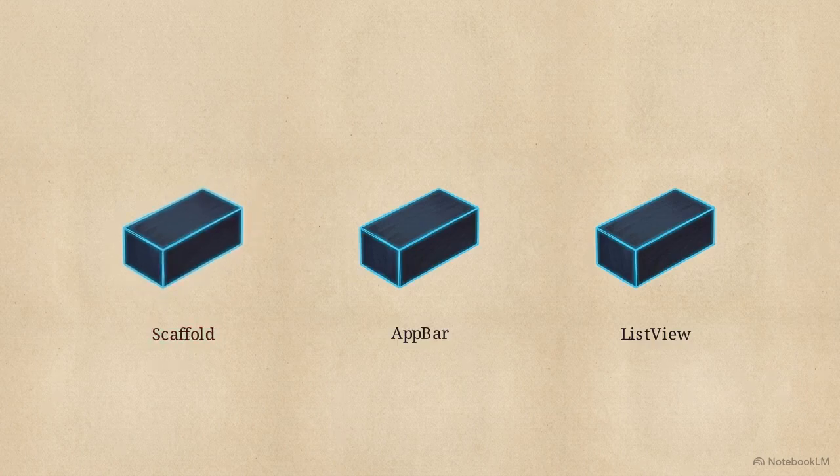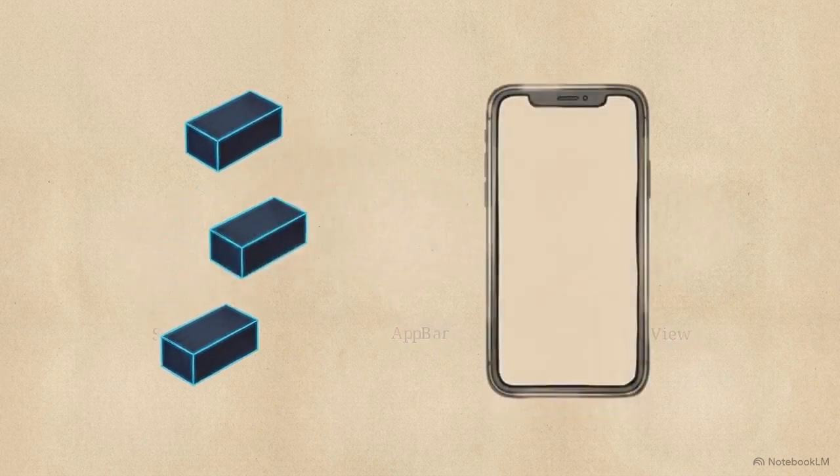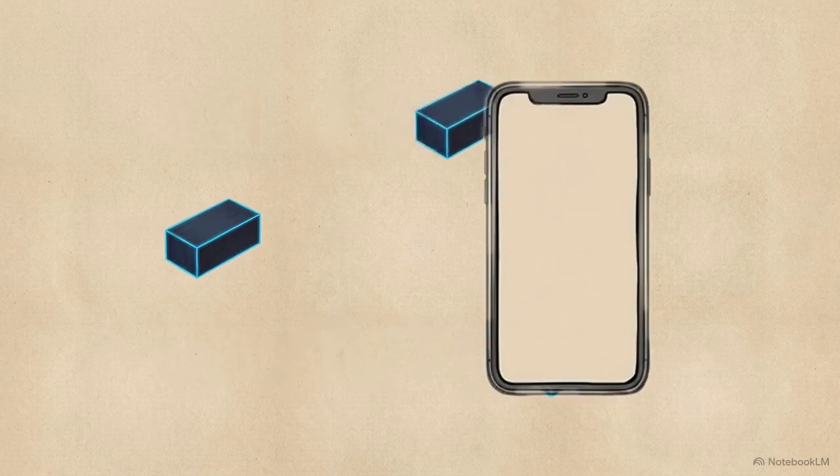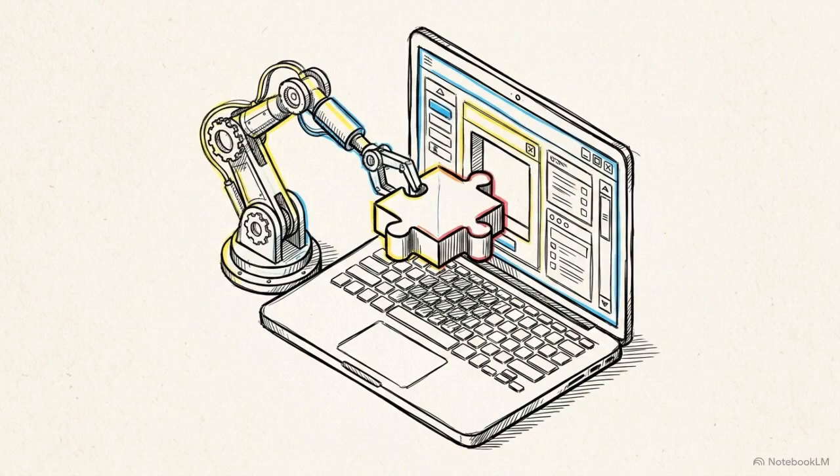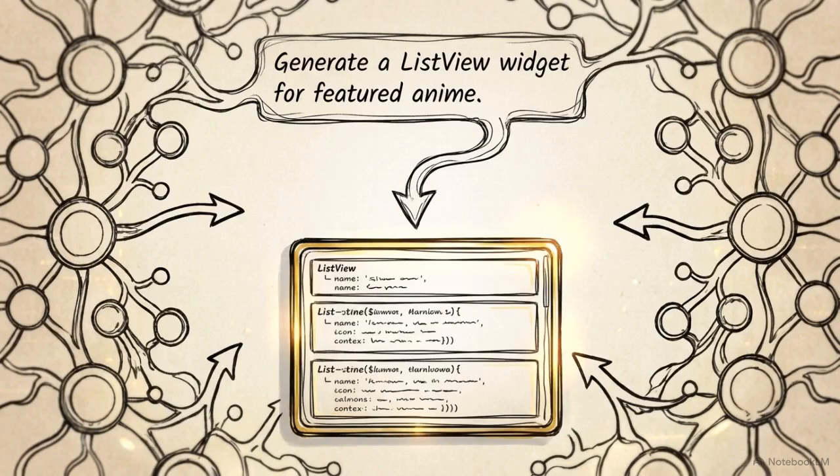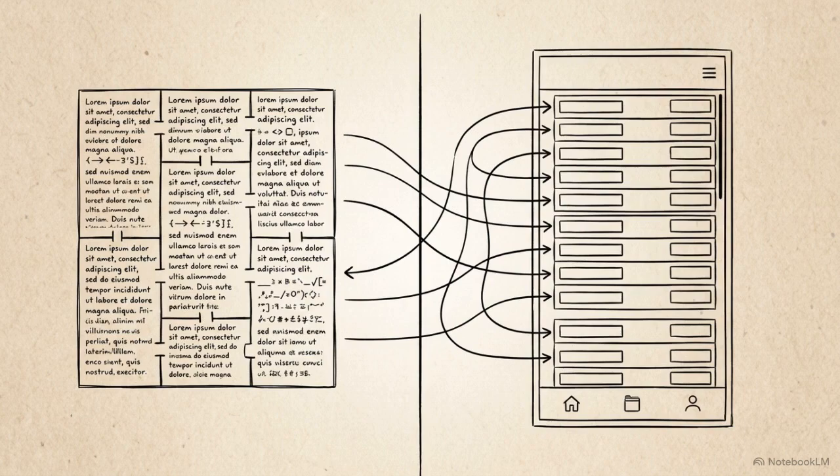You have a scaffold block for the base, an app bar block for the header, and a list view block for scrolling. You don't need to read every character of the syntax. You simply take these prefabricated functional units and snap them together to form the visible layout of your home screen. Your role shifts from writing the underlying rendering logic to managing the assembly line. You instruct the AI to generate the specific widgets, and you ensure they fit neatly into the broader structure.